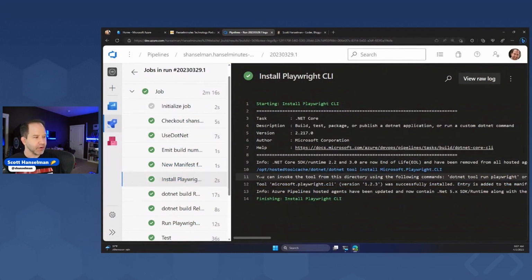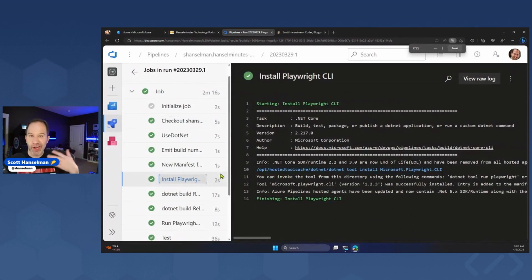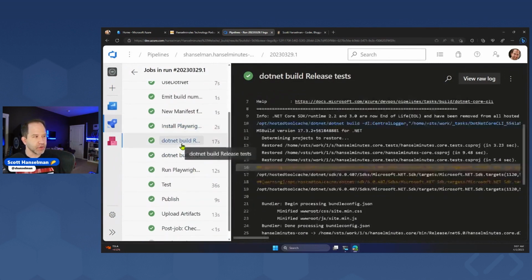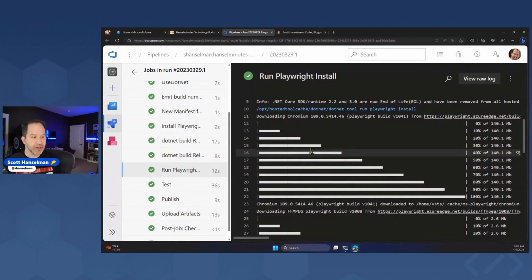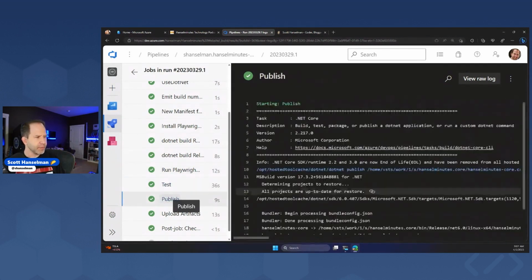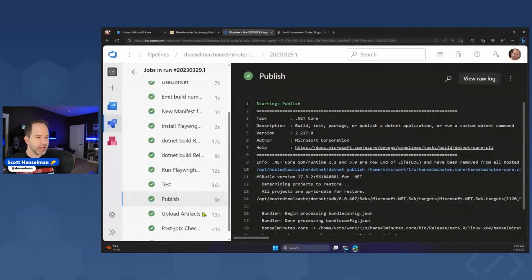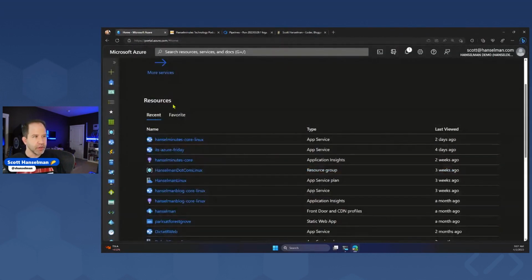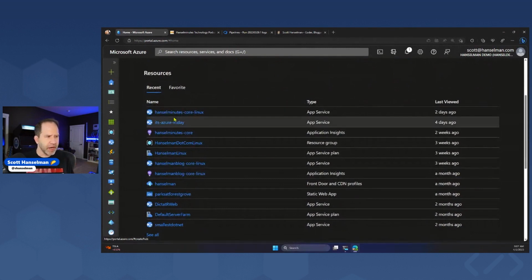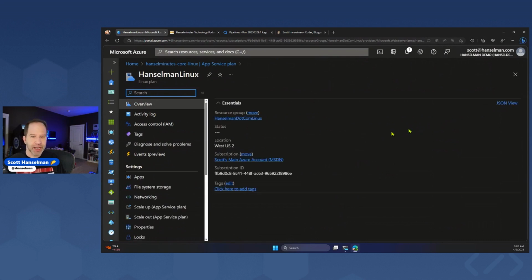I go and install Playwright at the command line. So I'm using XUnit and NUnit to do my regular unit testing, and then I'm also doing Playwright testing, which is cool. We'll go and build those tests. I go and run the Playwright tests, which goes and does headless testing in the cloud, test it, publish it, and then the publishing here is going to go and publish into a zip file, and then that zip file is the artifact, right? So we've produced a build artifact in Azure DevOps, and then we're going to push that over to Azure.